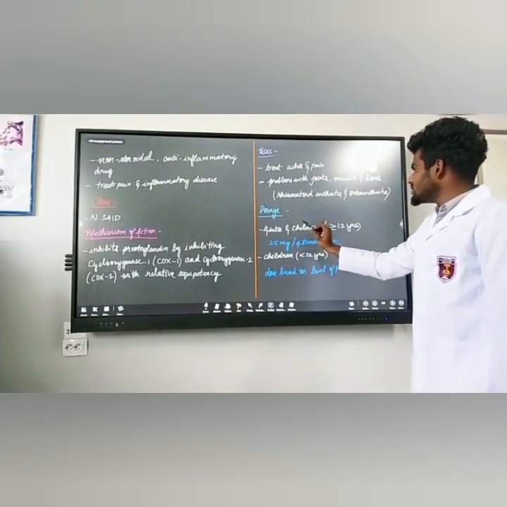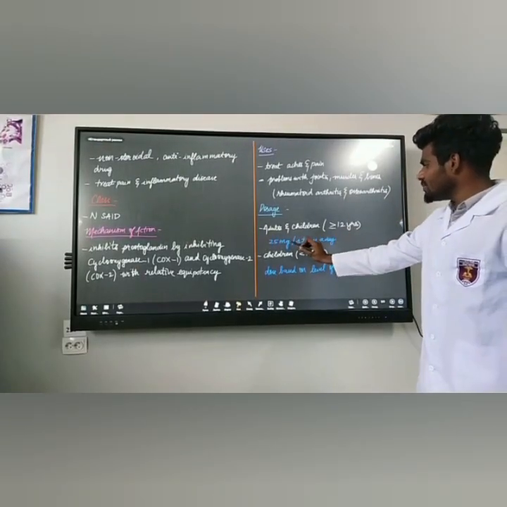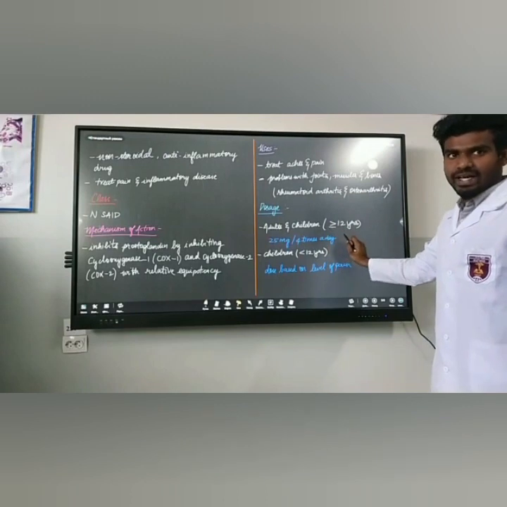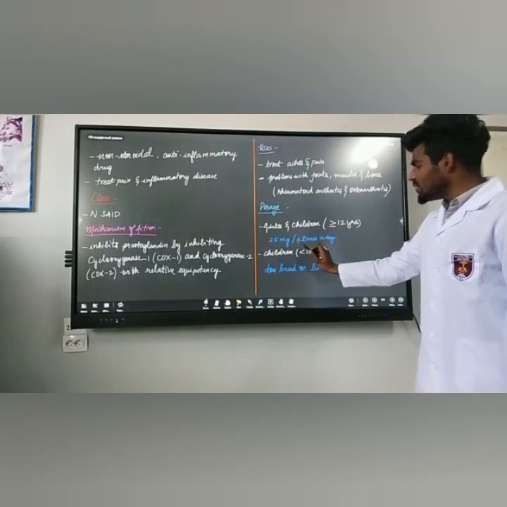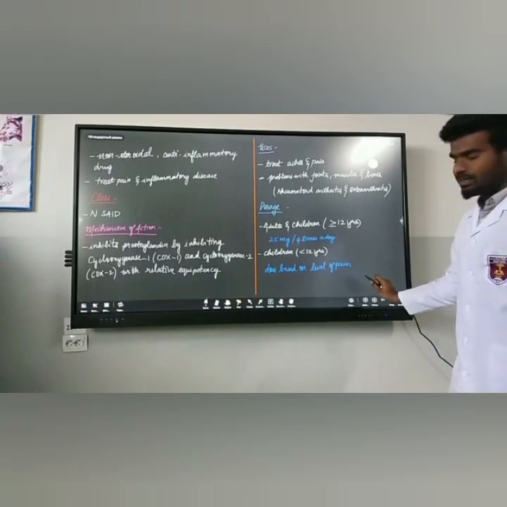Next we see the dosage. For adults, 25 milligrams 4 times a day. For children below 12 years, the dosage is based on the level of pain.